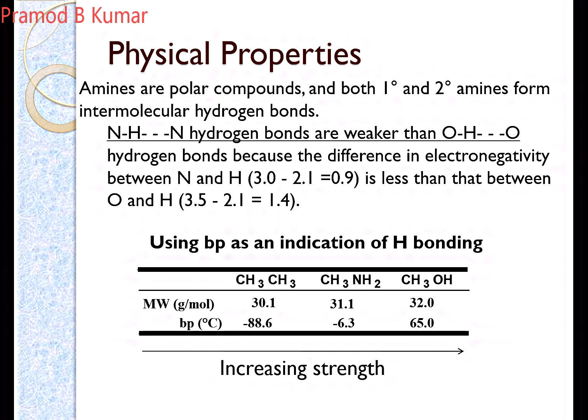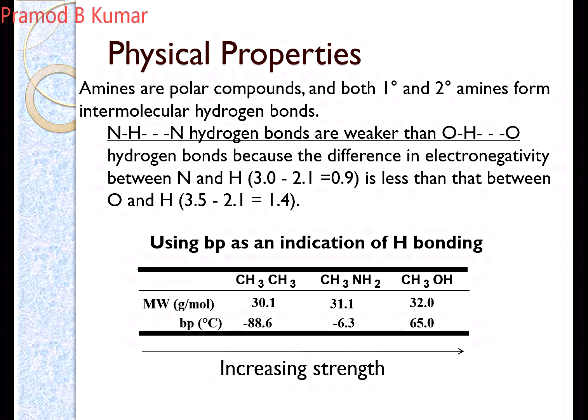Let us take an example, ammonia, nitrogen. There are 3 hydrogens. So what happens? This nitrogen is more electronegative than hydrogen. Nitrogen has an electronegativity of 3, hydrogen 2. So their electrons will be pulled towards the nitrogen.